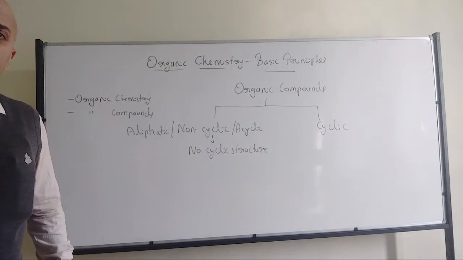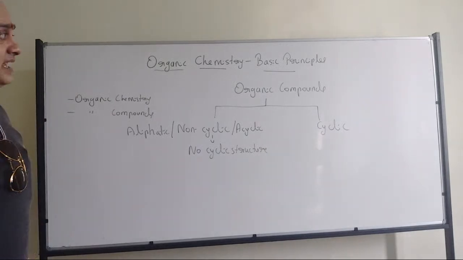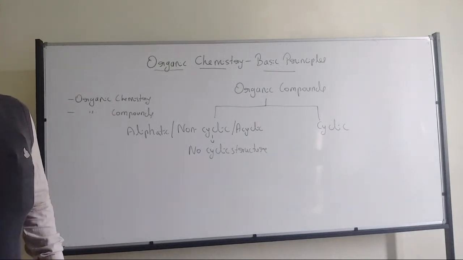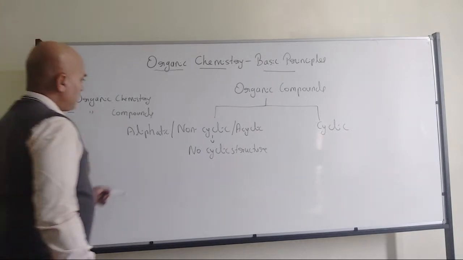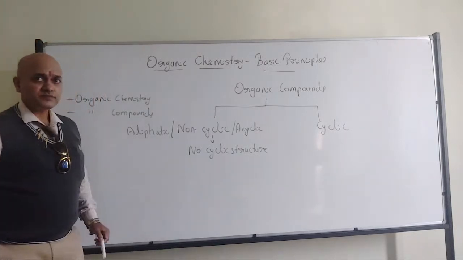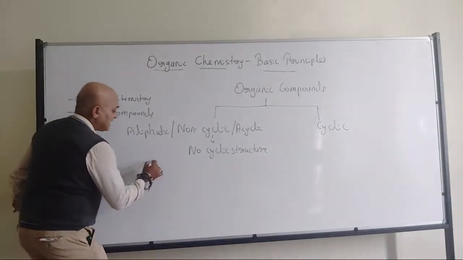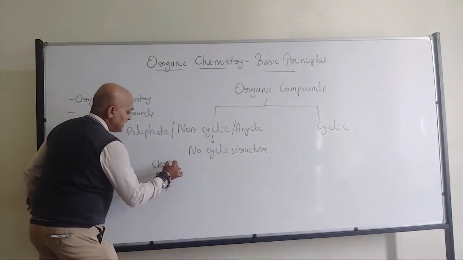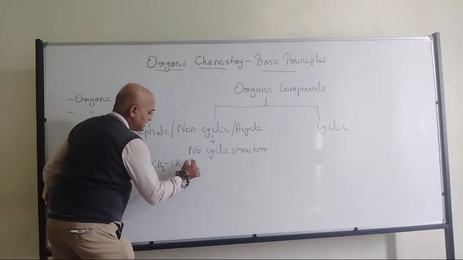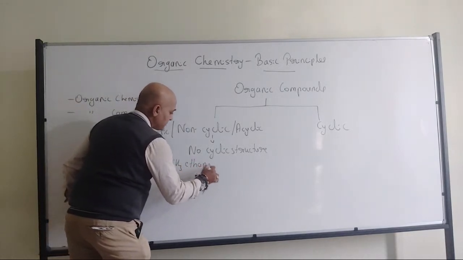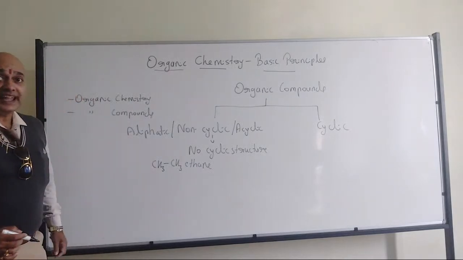All of you have understood? That's where we have the cyclic organic compounds. Now, if I want to go with the first one, I can include CH3-CH3, that is ethane.